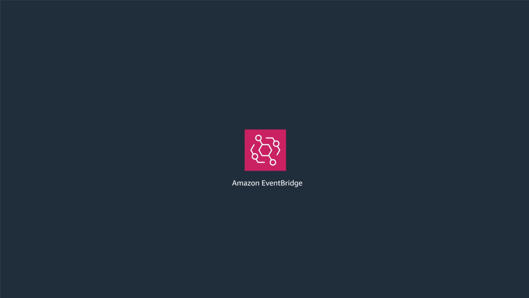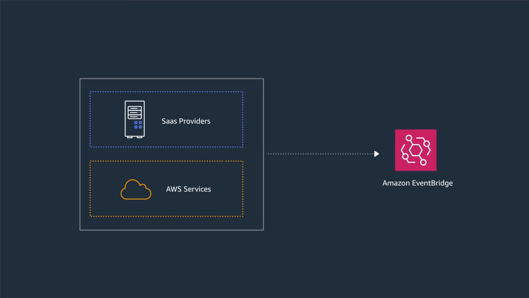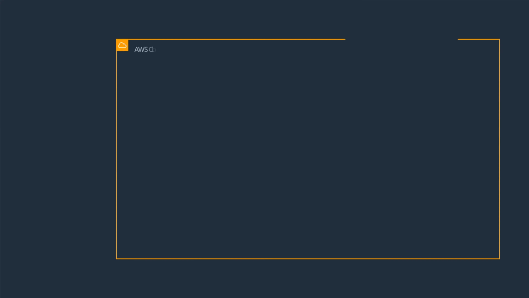The best way to integrate applications together is to use Amazon EventBridge. EventBridge is a flexible, fully managed event bus router. You can directly connect with a growing list of SaaS application providers and AWS services without traversing the internet. Using a logical connection between your SaaS provider and your AWS accounts, traffic stays on the AWS network, which helps keep your application secure. Let's take a look at the architecture.